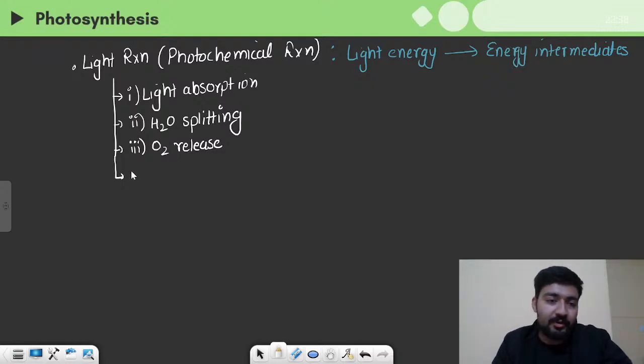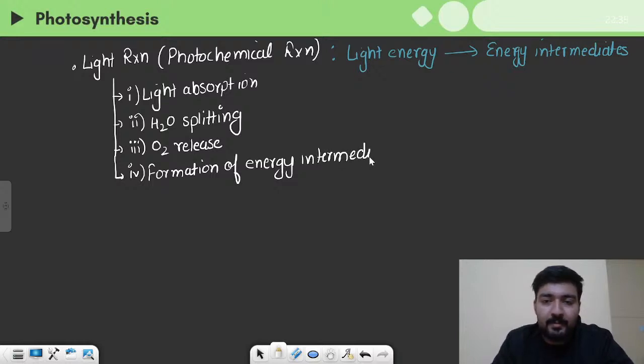And finally, the 4th step is going to be formation of energy intermediates, right? So let us talk about all these 4 steps one by one.